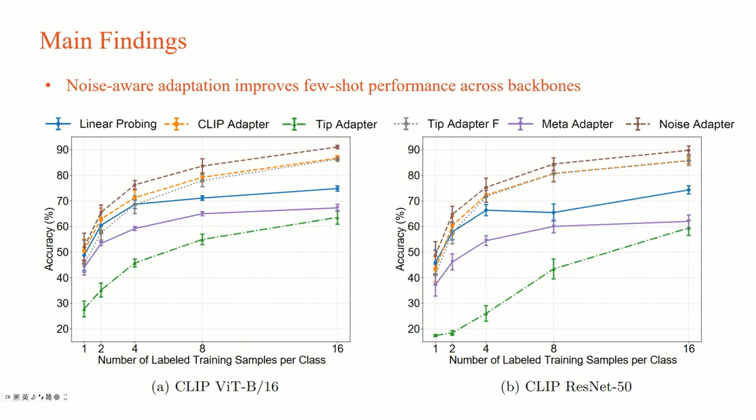We evaluate our method under few-shot settings across multiple different pre-trained backbones, such as different versions of CLIP and different versions of DINO. As seen in the figures, the noisy adapter consistently outperforms strong adaptation baselines, particularly in the low-shot regime. These results demonstrate that explicitly conditioning on acquisition statistics leads to more robust and data-efficient transfer.